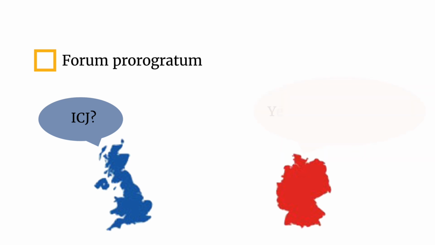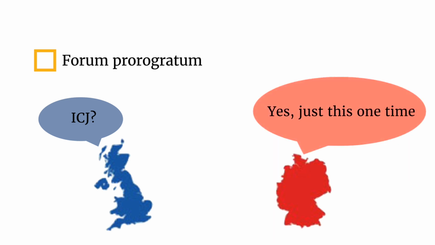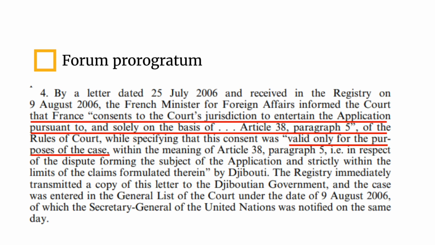However, subsequently, the state accepts such jurisdiction by filing their memorials and appearing before the court. This was the basis for the court's jurisdiction in, for example, the case between Djibouti and France, in which France decided to accept the court's jurisdiction, but only for that particular dispute.